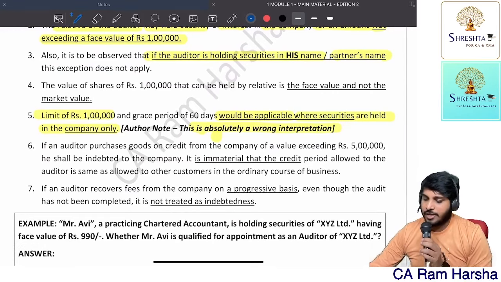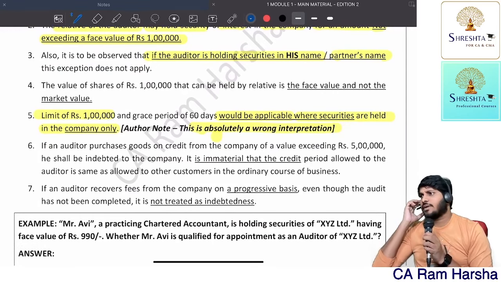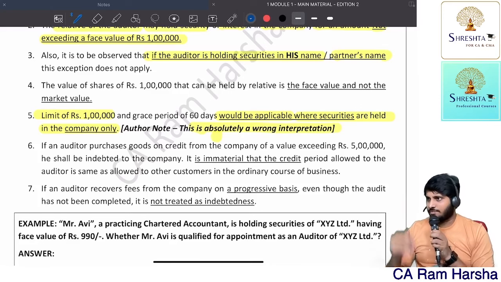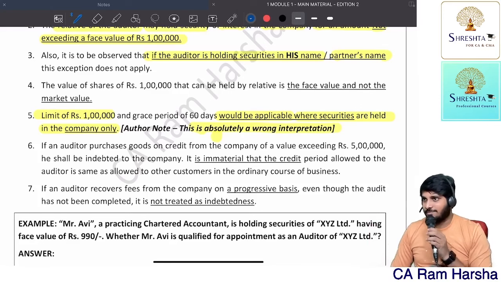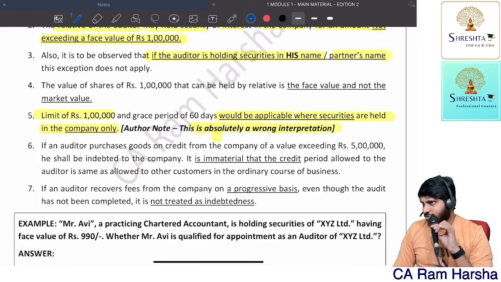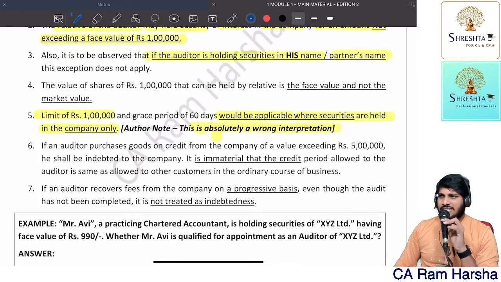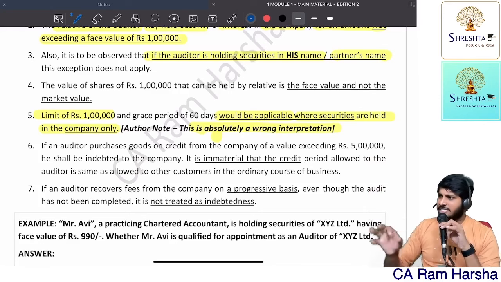Suppose I'm an auditor of a company. I want to become an auditor of a company. From that company, I regularly buy goods on credit and repay whenever time comes. This company also gave me credit just like any other customer.